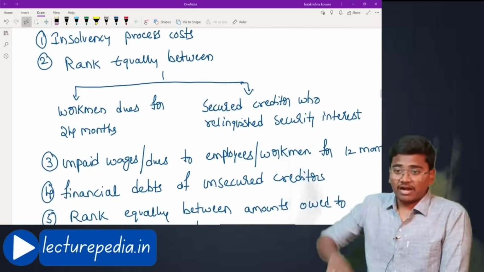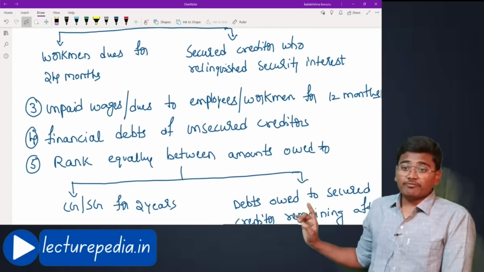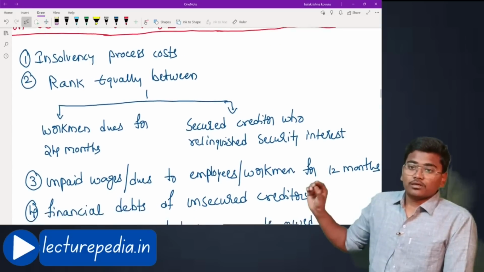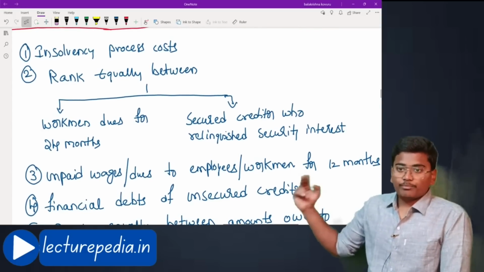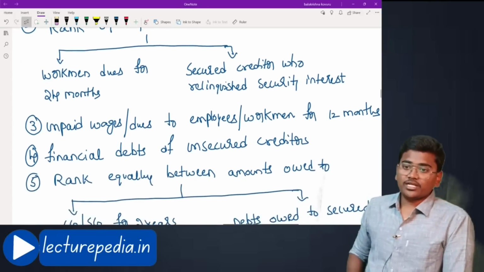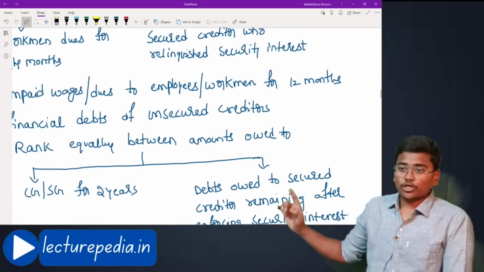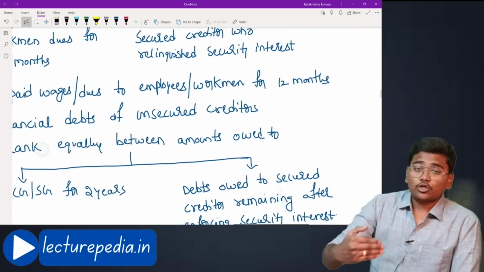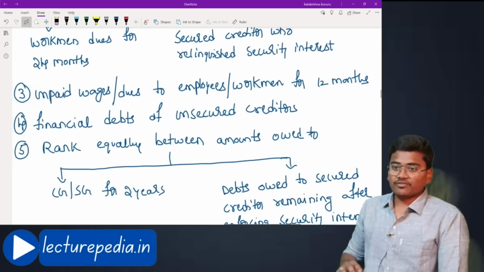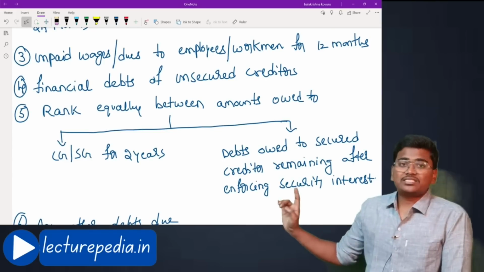After that, if amount is remaining, after paying the parties covered in point 2, you will pay the remaining amount to unpaid wages or dues to employees and workmen for the 12 months. Even after paying that, if amount remains, you will pay the financial debts of unsecured creditors.